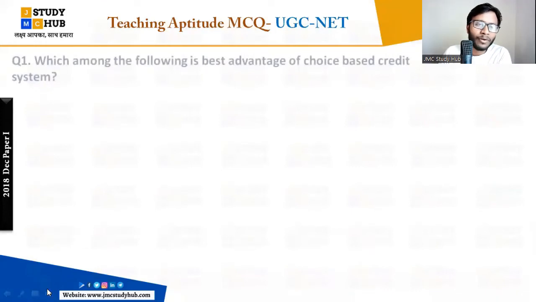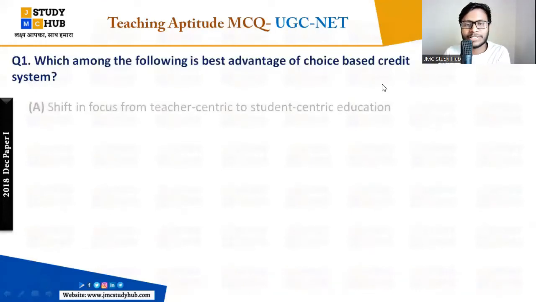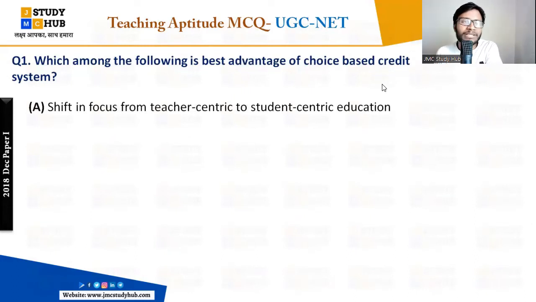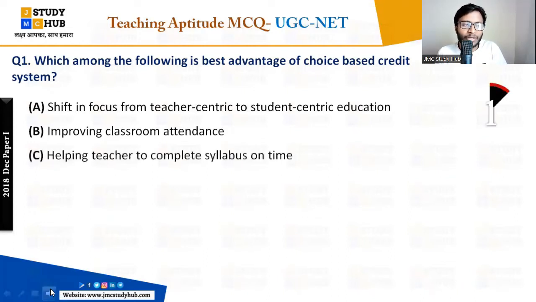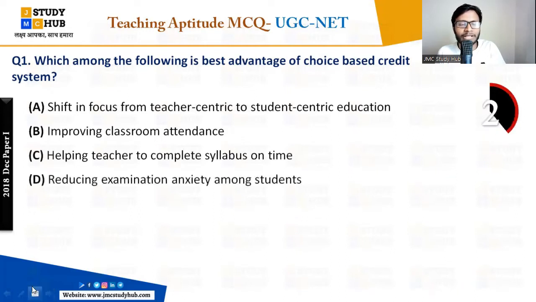Which among the following is the best advantage of the choice-based credit system? CBCS, a very important and lovely term, choice-based credit system. Quickly tell me which is the best advantage of the choice-based credit system. You must have taken elective classes and elective subjects under CBCS. That is the choice-based part: it depends upon you, you take the subjects and you study. So you have to tell the advantage among the following options. Options are in front of you. Quickly tell me the right answer.